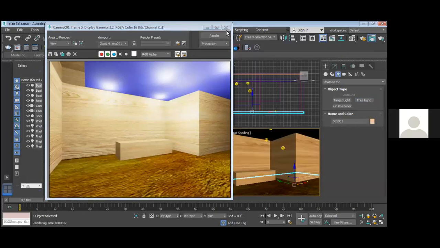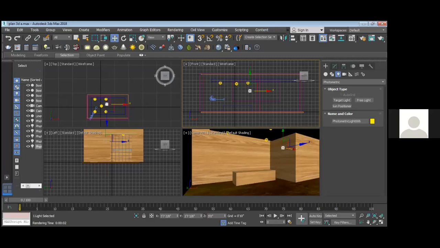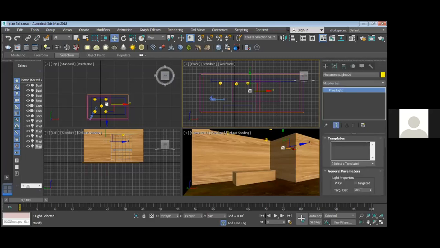Can you see? Okay, I'll show you one more thing so you can understand more. Here I have what is known as an IES light. IES light is basically related to photometric.